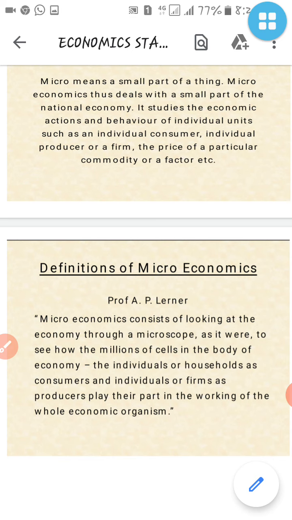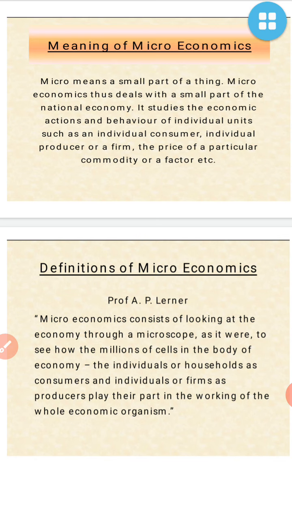The individuals of households as consumers and individuals of firms as producers play their part in the working of the whole economic organism. See, as I say, the one man of the house is earning for his family. That is his individual need. So he is earning for his family, wife and children.